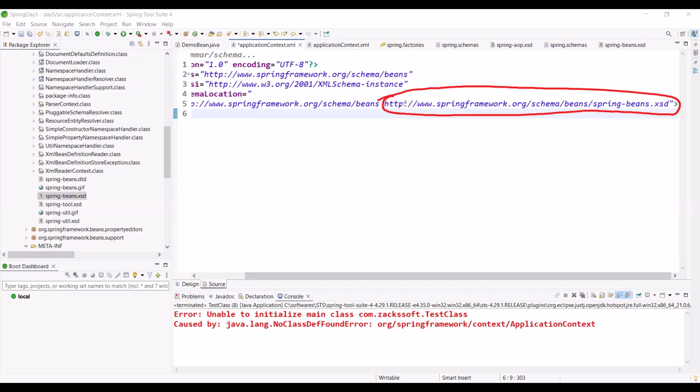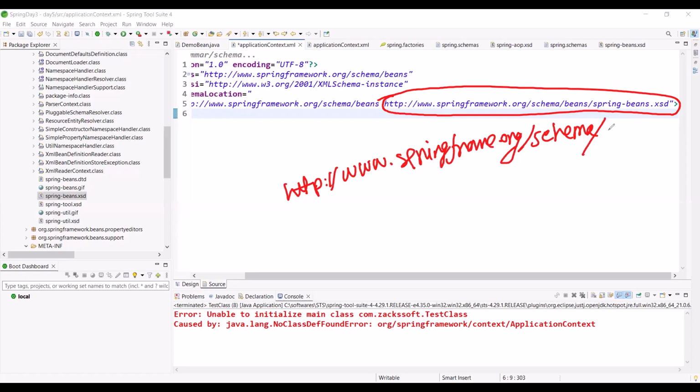Maybe you are not getting this point, but if you can understand, it's okay. Otherwise, no problem. Within a few minutes, I'm stopping this explanation. Simply all the things are same, like HTTP, www, springframework.org, schema. Always these things are same.